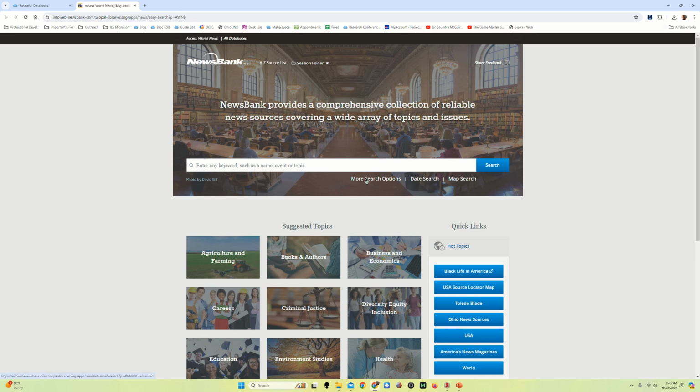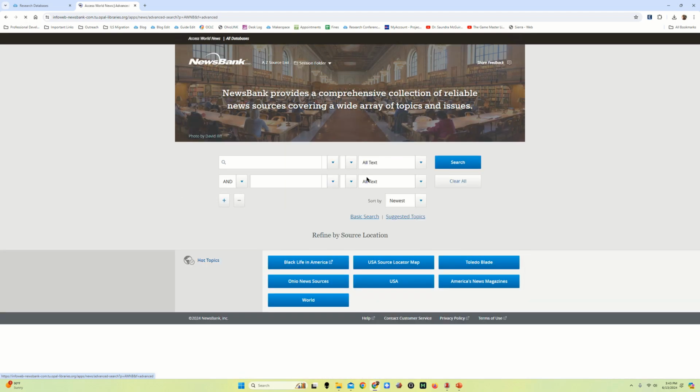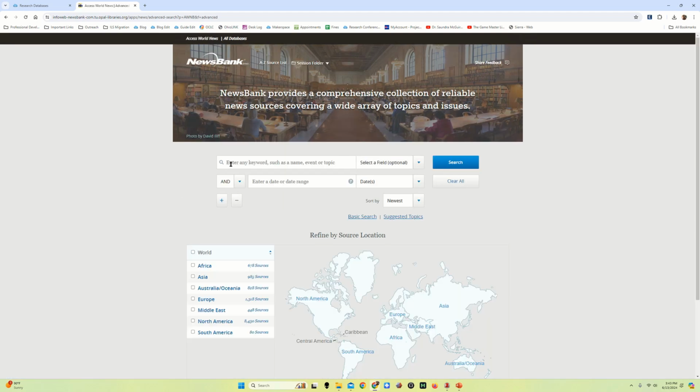This is our advanced search option. If I click on that, I see that it's set up a lot like Dragon Quest's advanced search, with the added quirk that the first bar has a search bar and then a select a field drop-down menu. That's very familiar from Dragon Quest's advanced search. But the second box defaults to a date.